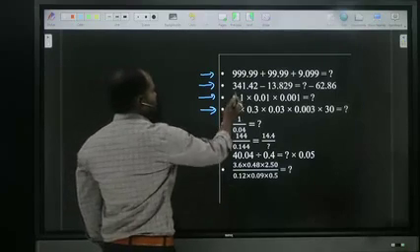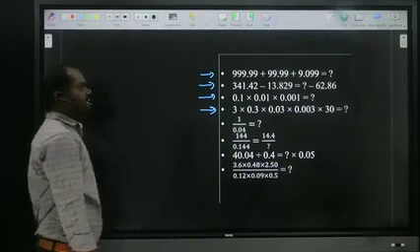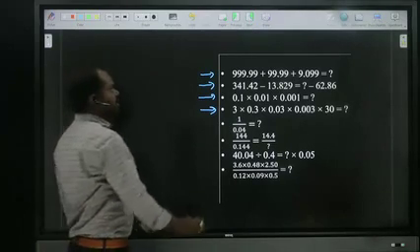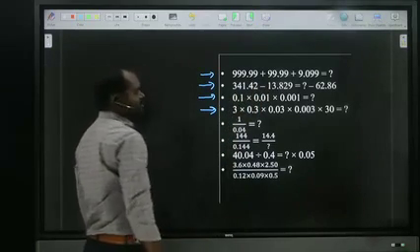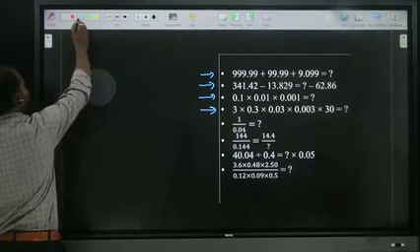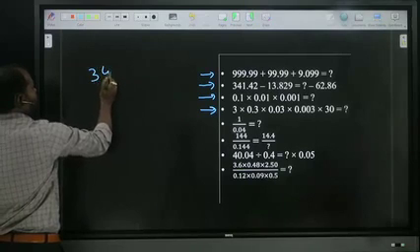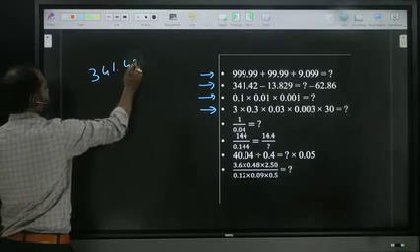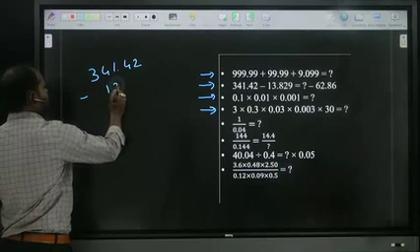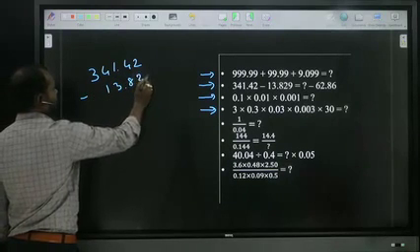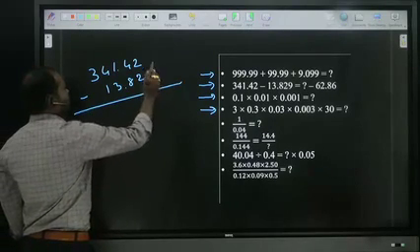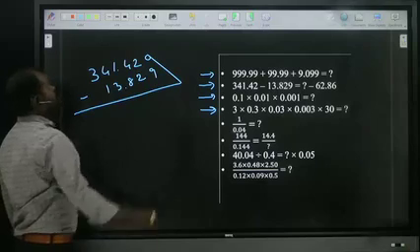Next: 341.42 minus 13.829 is equal to question mark minus 62 point. First of all, subtract this one, then we should add for that one. So 341.42 minus 13.829. While doing subtraction, where there is nothing, we can write 0.